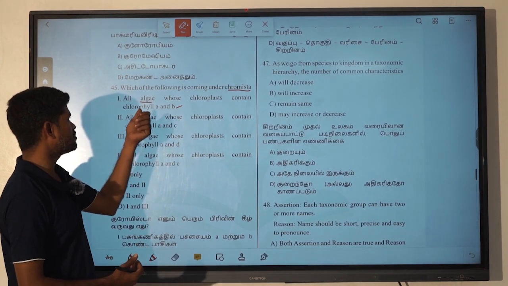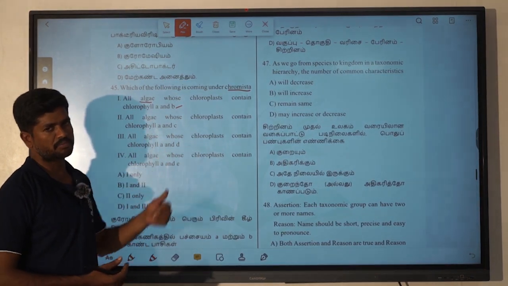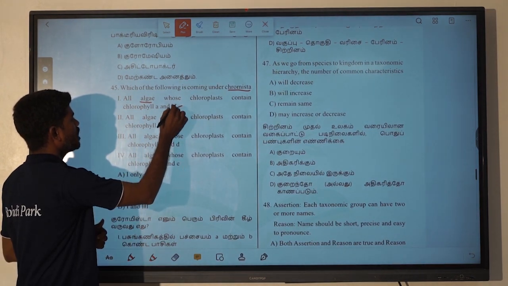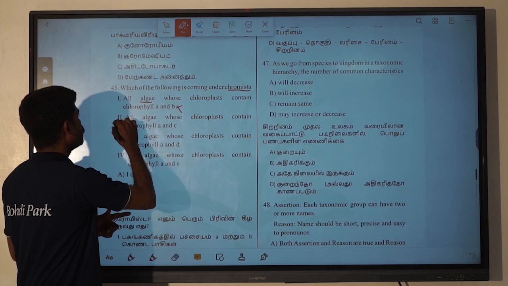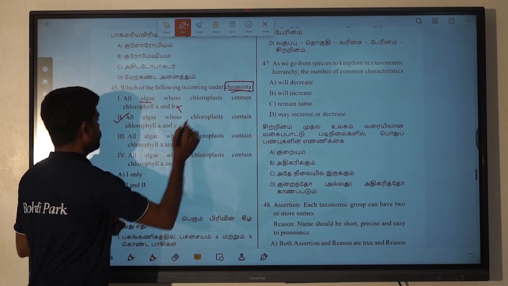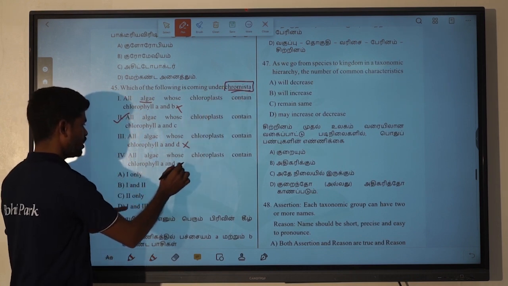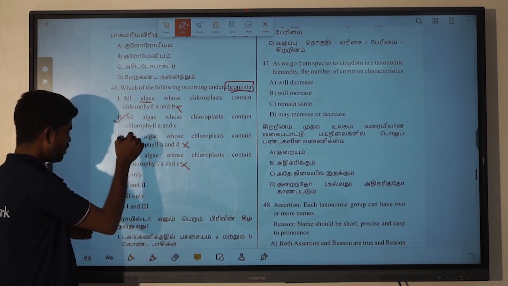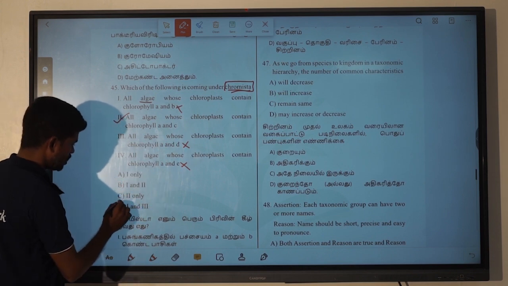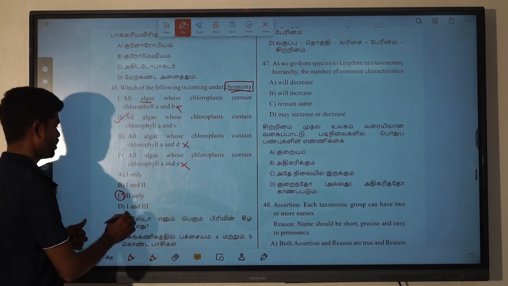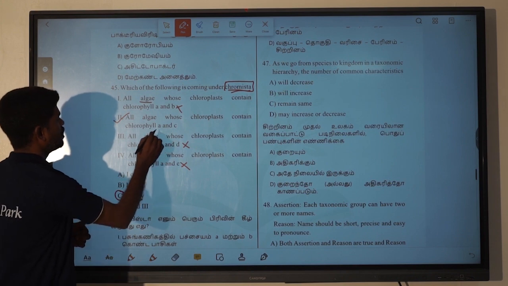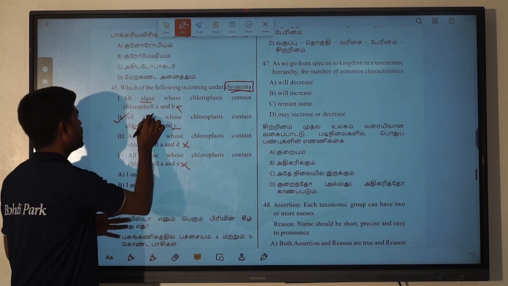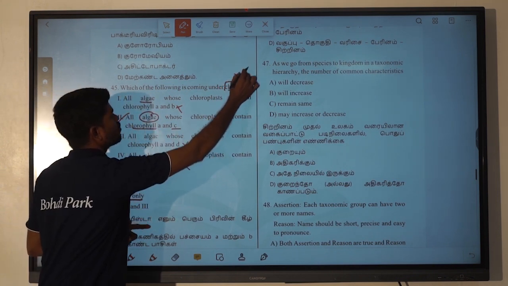The branch of science which deals with algae we call phycology. So chlorophyll A and B is not right. Chlorophyll A and C is going to be correct for the chromastia. A and D, no. A and E is also not right. So for the 45th, only the second option is right, which is option C. Chlorophyll A and chlorophyll C, present in algae, come under the chromastia.